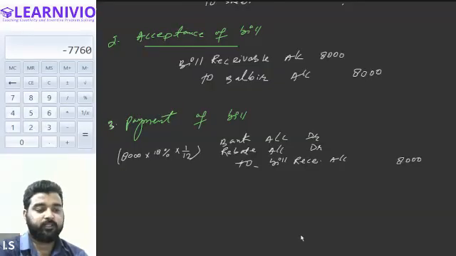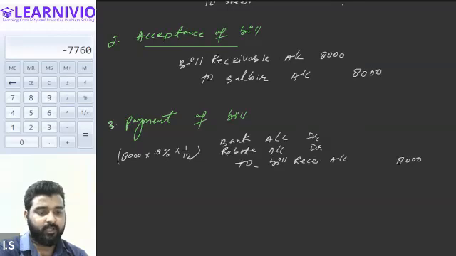Calculation of rebate is clear to all of you. Okay, so when you calculate this, you will find that rebate will be 120 rupees.